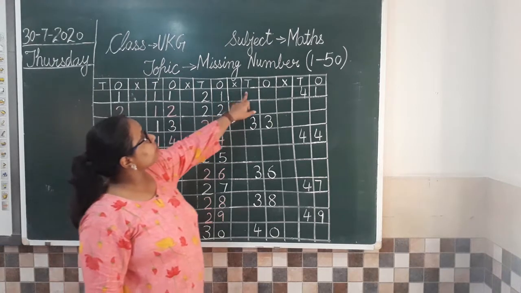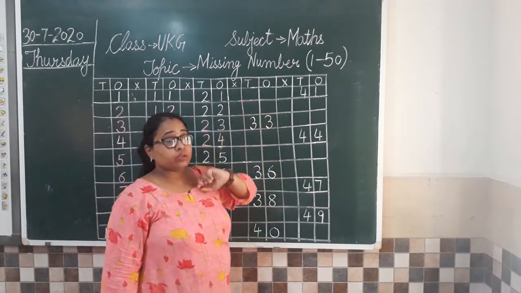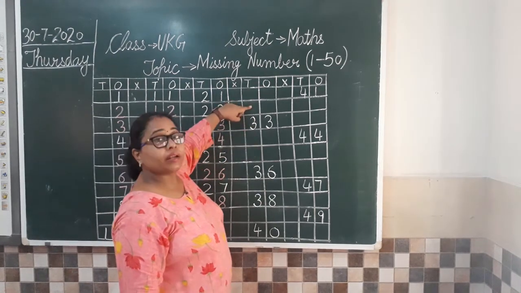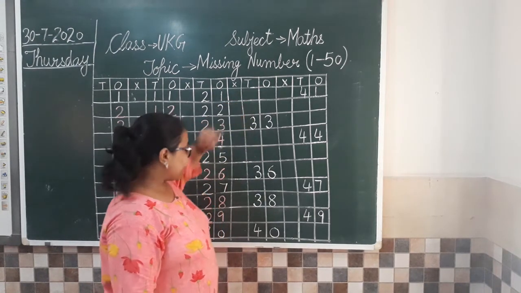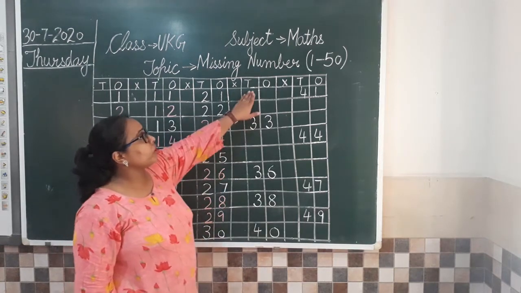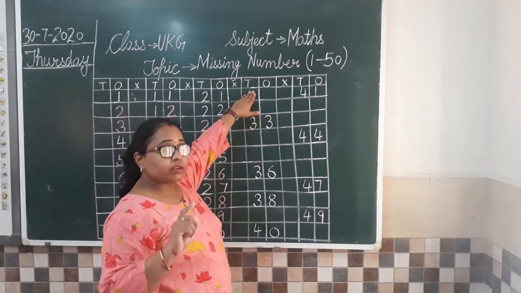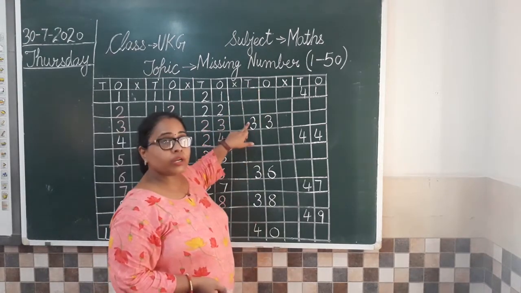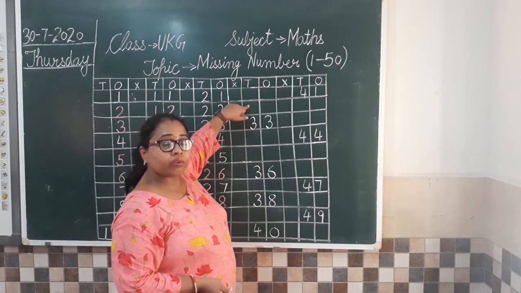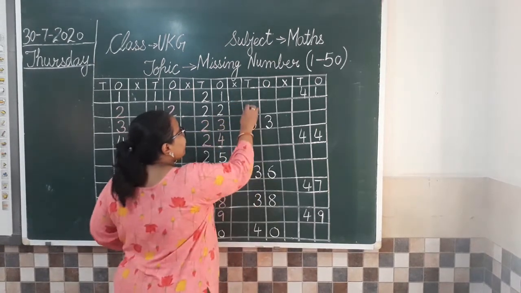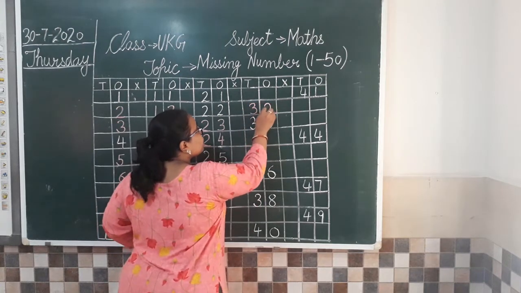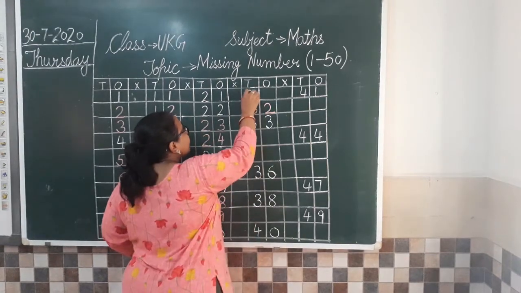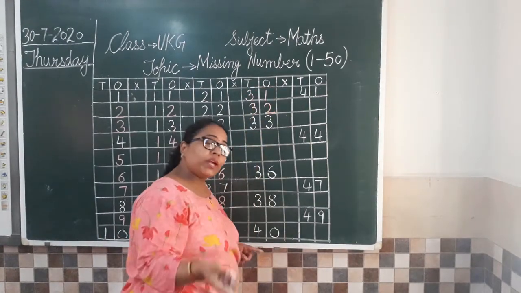Now, here the first number is not given to us. So what to do? But we have 33. So what comes before 33? You can also do it this way: if 30 is given, we know 31 will come. But in case we got confused, if 30 was not given to us, what will we do? 33 is given to us. What comes before 33? 32. So we'll write that 32 here. Now what comes before 32? 31. Yes. That is why I told you to do what comes before also carefully.